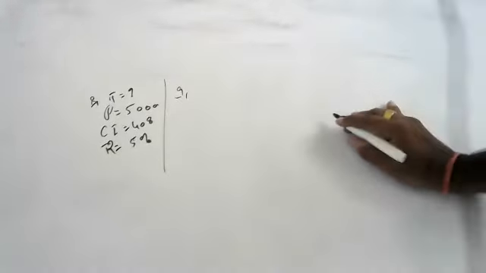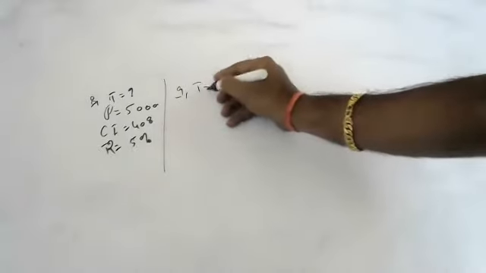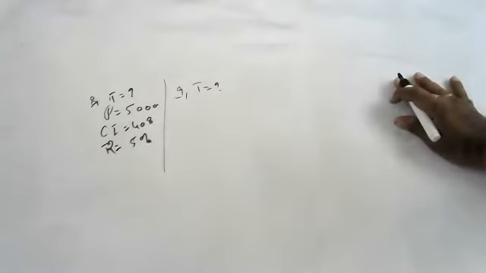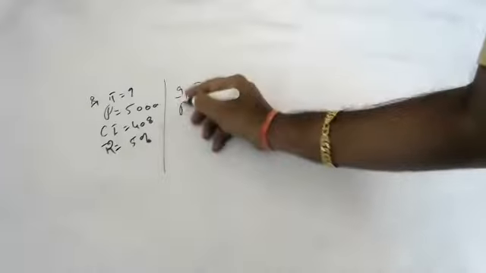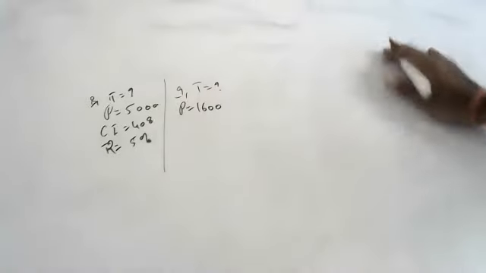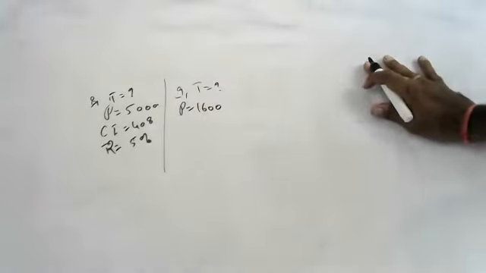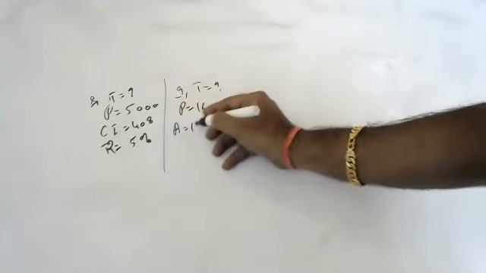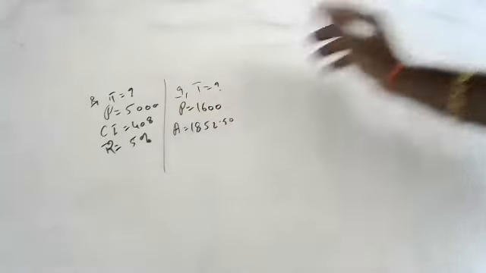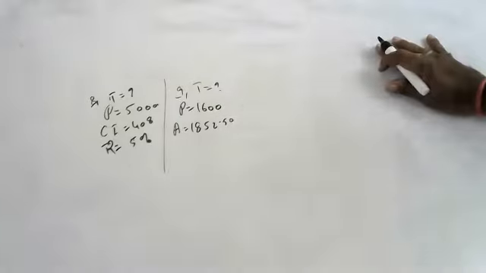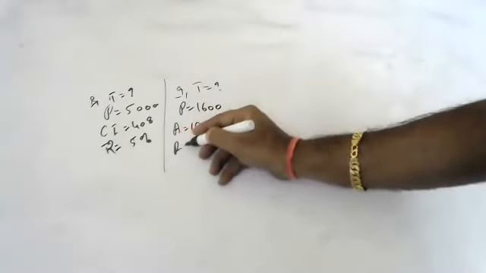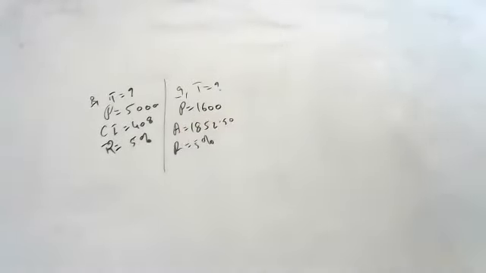Surya, are you there? Yes, sir. In how much time? Again, time only they are asking. In how much time? Next sum: a sum of 1600 amounts to 1852.50 at 5% per annum. This is easy. Can you tell how to do it?